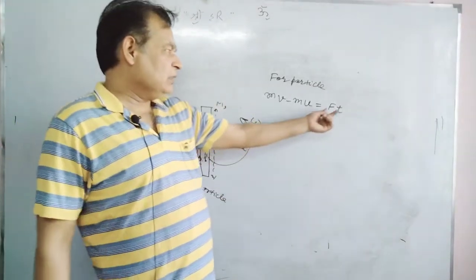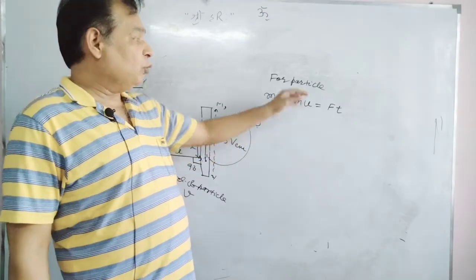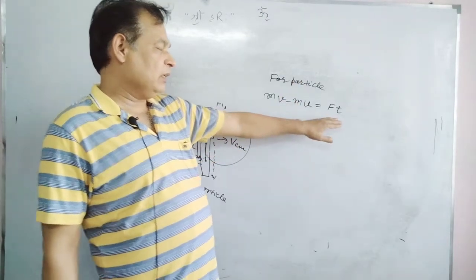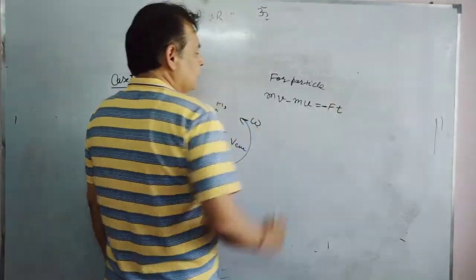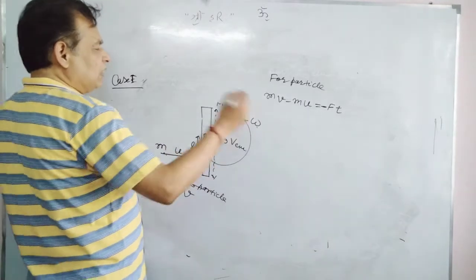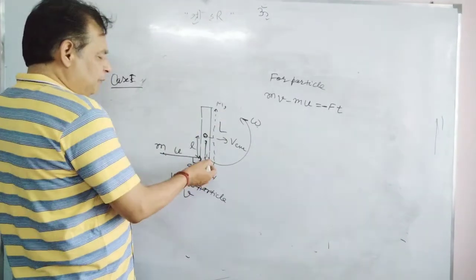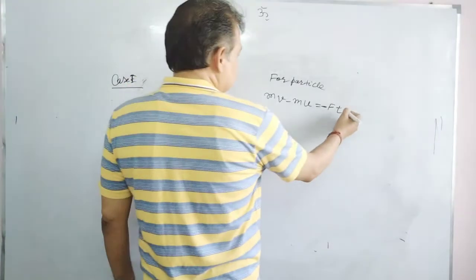That's the impulse. This impulse equals the change in linear momentum of the particle only, not the rod. I should write minus F. If v and u are taken towards the right, then F will be towards the left and the minus sign will occur. That is the first case.